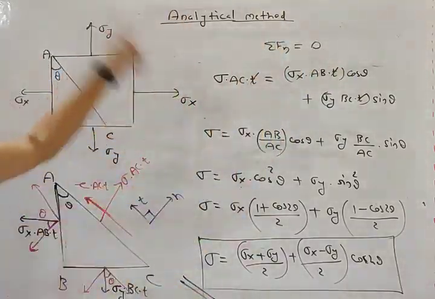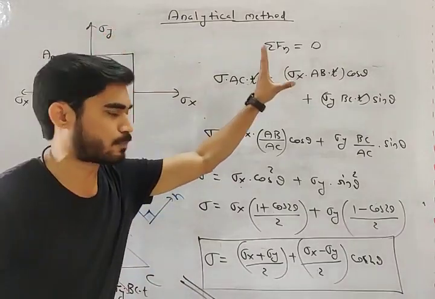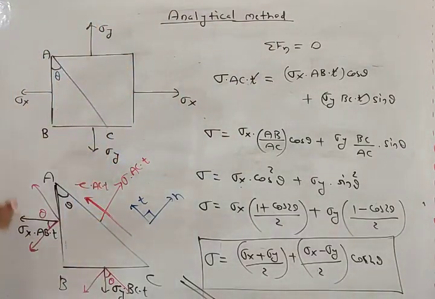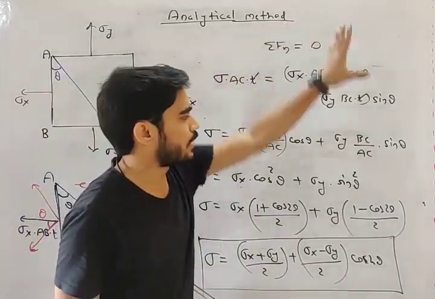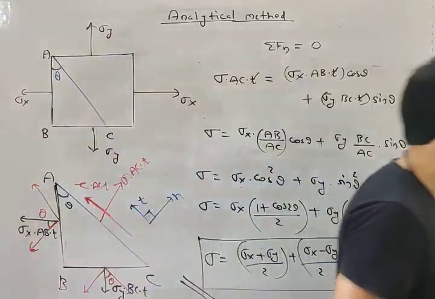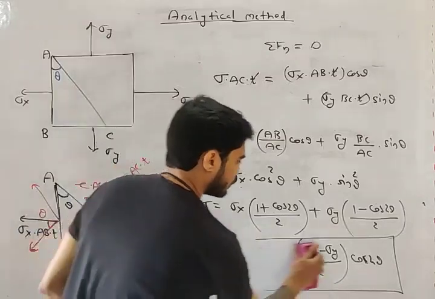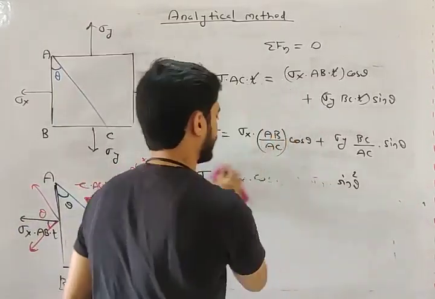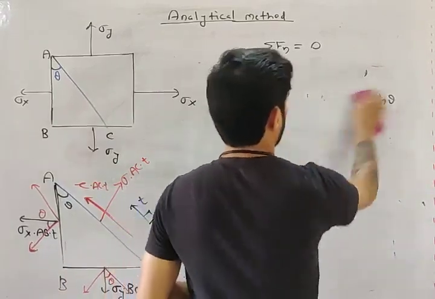Look at this procedure, my friend. This is just an explanation. You can use this procedure in any equation, any problem, my friend. So what we have done, we have converted stresses into forces and then we applied equilibrium equation and we got this. Okay. Now, my friend, this was one formula. Let's derive another formula. This time which formula we will derive? We will derive the formula for tau. Okay. So which equation will we use, my friend?